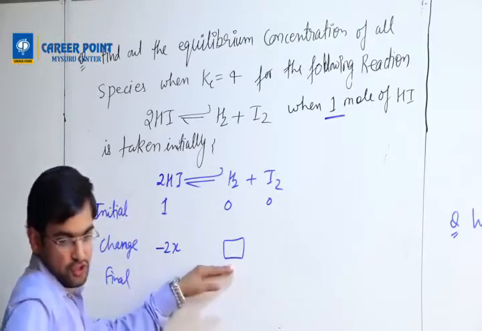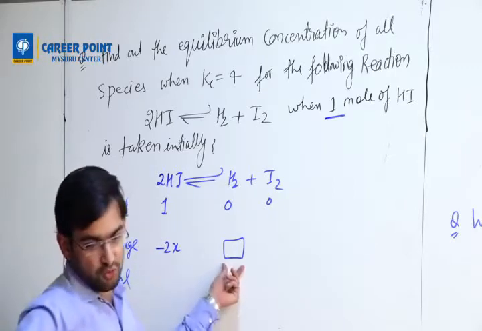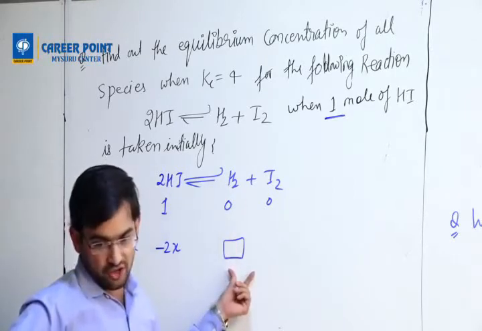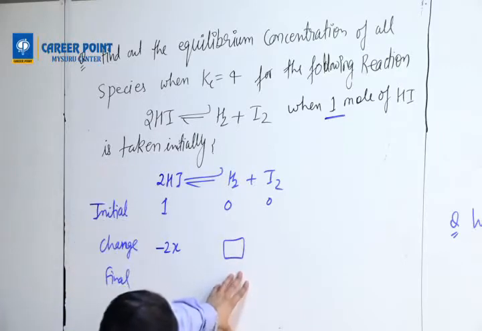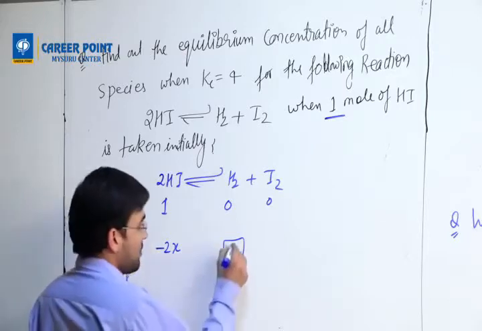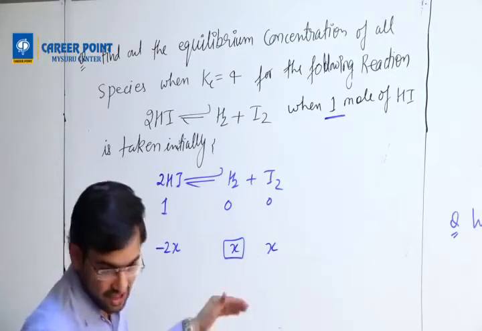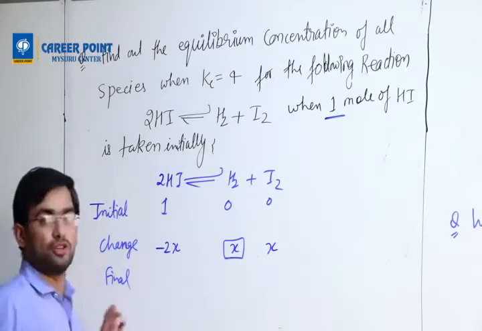This box goes to a line of change in moles. So how much change in moles of product, hydrogen gas? Only x. Yes, we'll write x. What about I2? That is also x. Right? Yes, all correct. Now, what is the final moles?